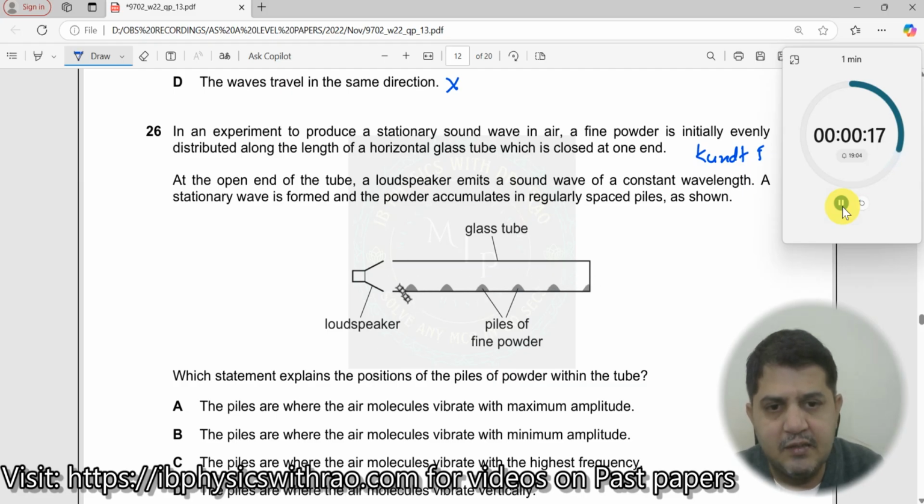While it comes back, sometimes you might get all the particles accumulated here, sometimes the particles get accumulated over here. Now the question is, why does it get accumulated? Which statement explains the positions of the piles of powder? Why does it get accumulated here?